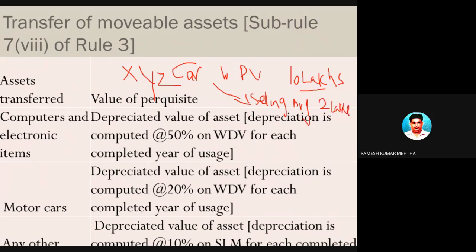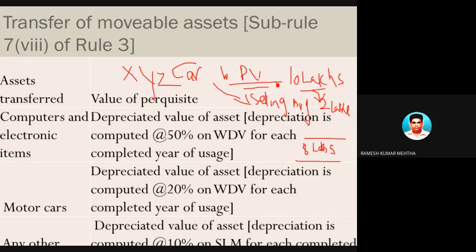This particular car on that day costed the company, at written down value, 10 lakh rupees, and it is being transferred to the employee at a concessional price of a mere 2 lakh rupees. So the benefit which is accruing because of this transaction is 8 lakh rupees. This is the value of the perquisite in the form of transfer of movable assets by the employer to the employee because of the employee-employer relationship. It is sold at a concessional price because of that relationship.